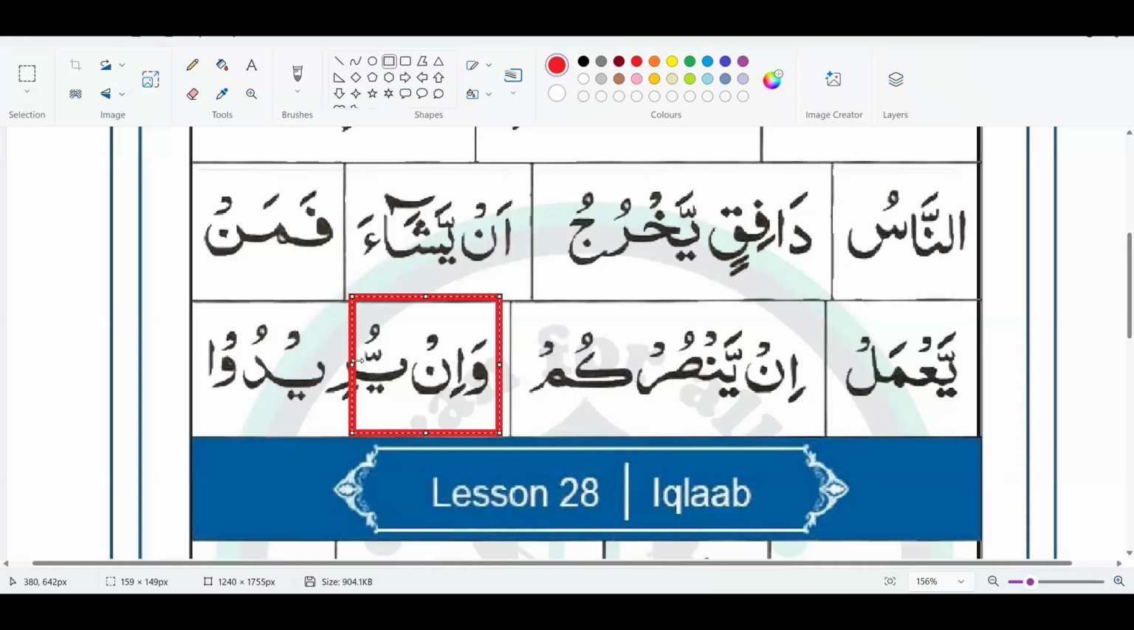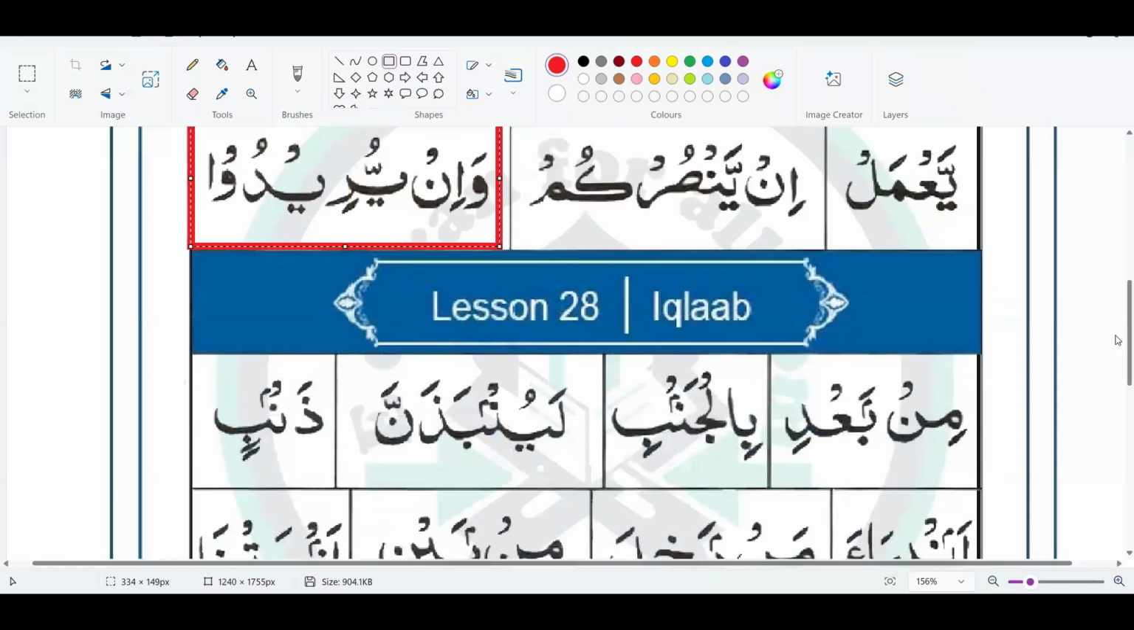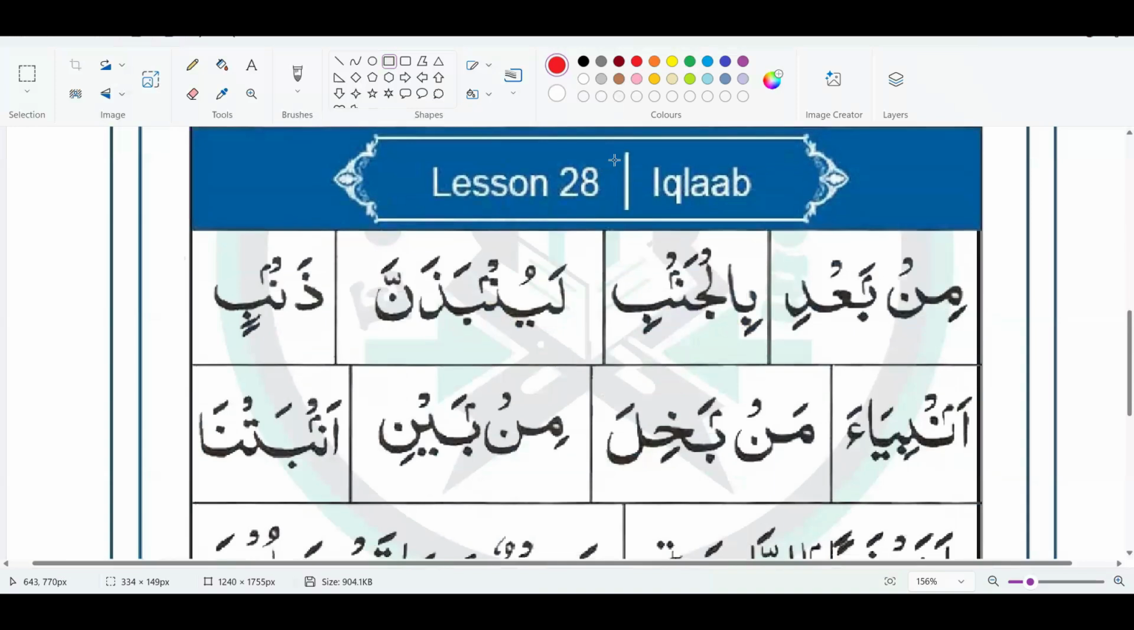Wa'i yuridu. Very good. Okay, now let's move to lesson number 28 and it is about Iqlab.